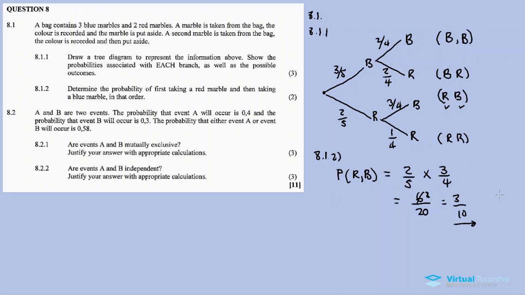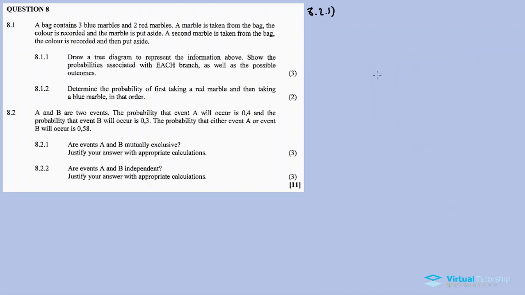All right, now let's look at the data. We have events A and B. The probability of event A happening is 0.4. The probability of B happening is 0.3.